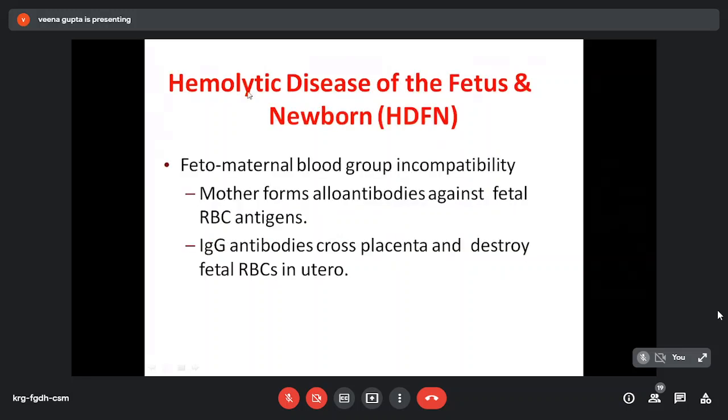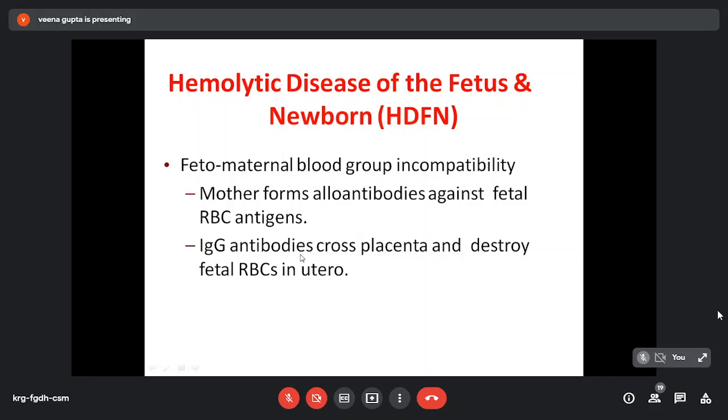Now the next type of alloimmune hemolytic anemia is hemolytic disease of fetus and newborn. This is basically feto-maternal blood group incompatibility. The mother forms alloantibodies against fetal RBC antigen. IgG antibodies cross the placenta and destroy the fetal RBCs in utero.